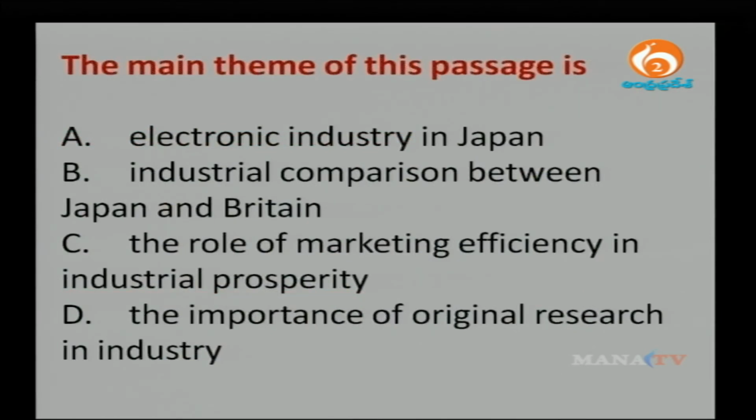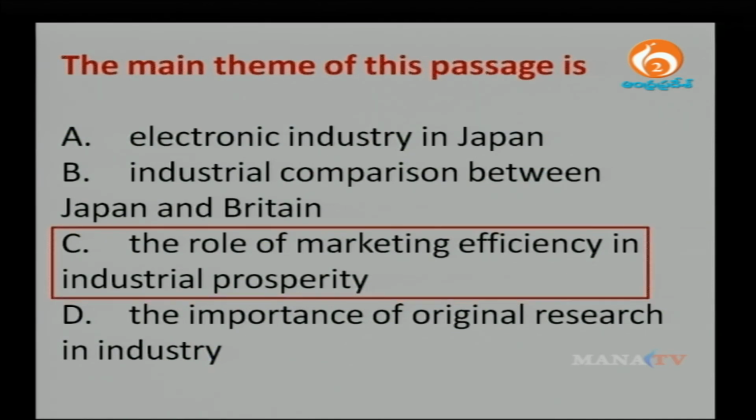The main theme of this passage is electronic industry in Japan, industrial comparison between Japan and Britain, the role of marketing efficiency in industrial prosperity, the importance of original research in industry. And the correct answer is the role of marketing efficiency in industrial prosperity.